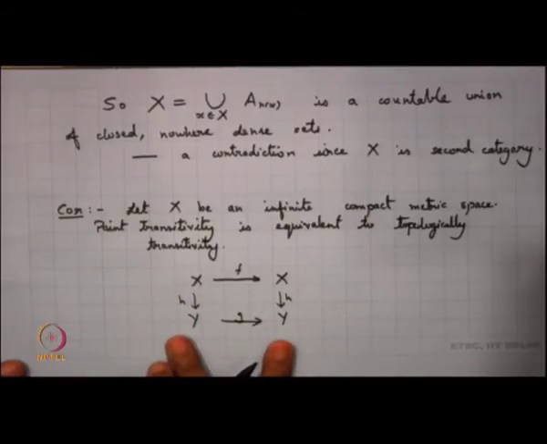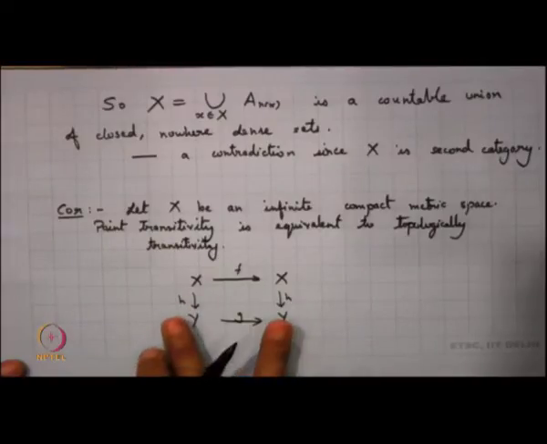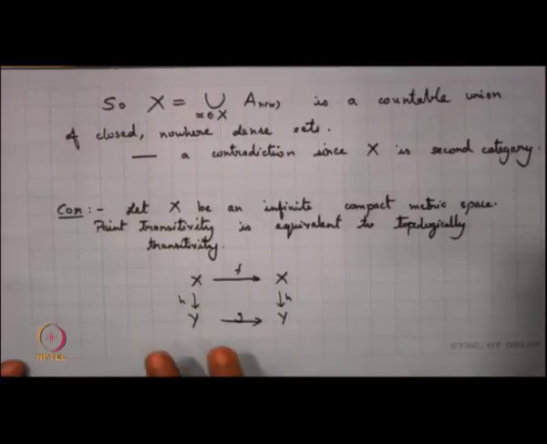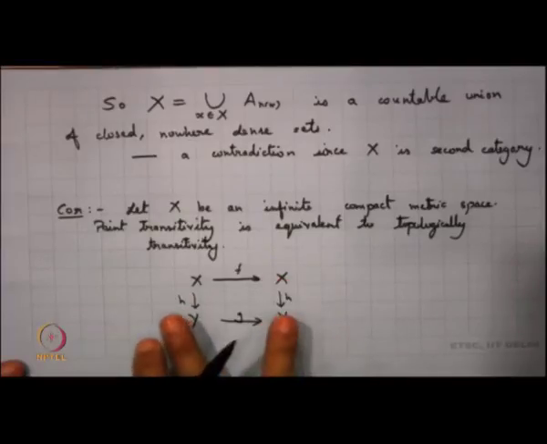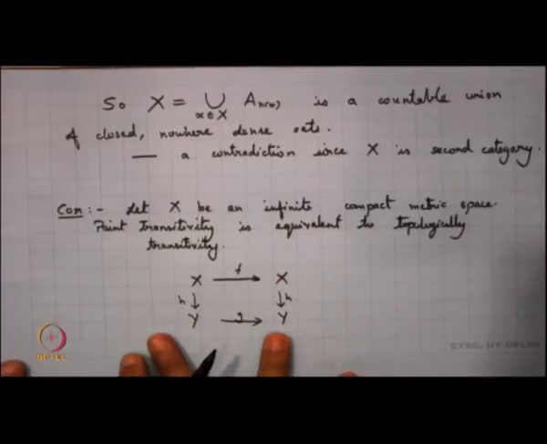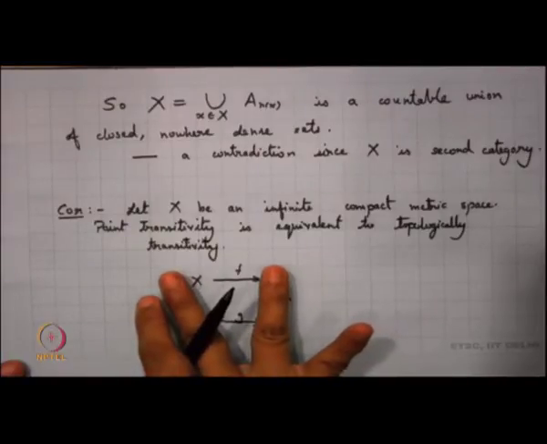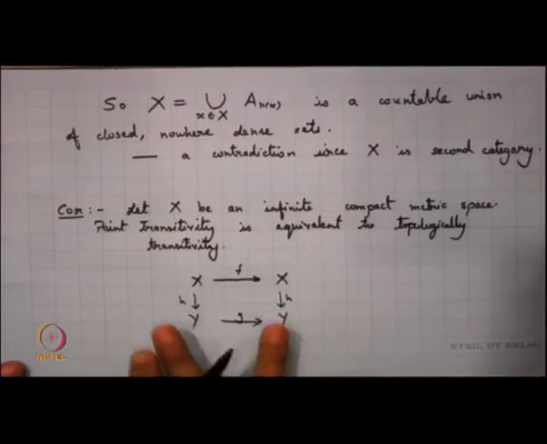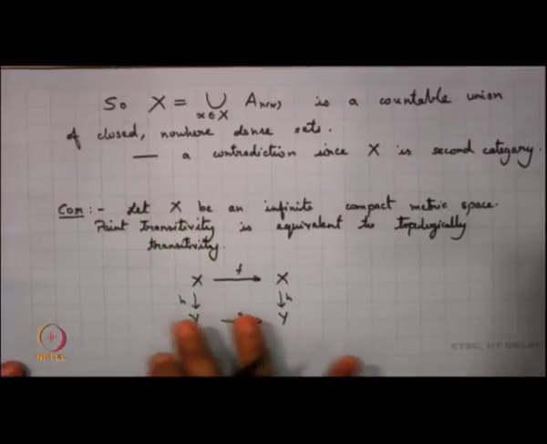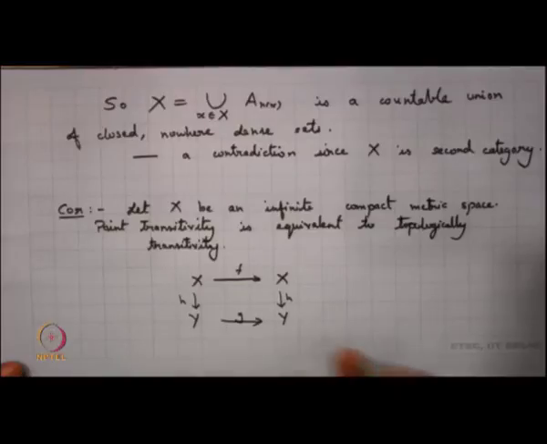On the other hand, supposing H is not a conjugacy, supposing it is just a factor map. So, my (Y, G) happens to be just a factor of (X, F), what happens in that particular case? Then the transitivity of (X, F) will imply the transitivity of (Y, G), but we are not sure whether the transitivity of (Y, G) will imply the transitivity of (X, F), because (X, F) happens to be an extension of (Y, G). So, topological transitivity is closed under conjugacy and it is also preserved by factors.